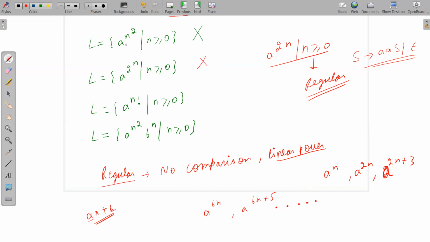See here. Non-linear power means CSL. These all are CSL. This is also CSL: 2 power n, this is 2 power n. N factorial, again non-linear power, so this will be CSL. These are not CFL, these are CSLs. A power n square, b power n, again non-linear power. So this won't be a CFL, it will be CSL. Okay, I hope I have made the point clear to all of you.